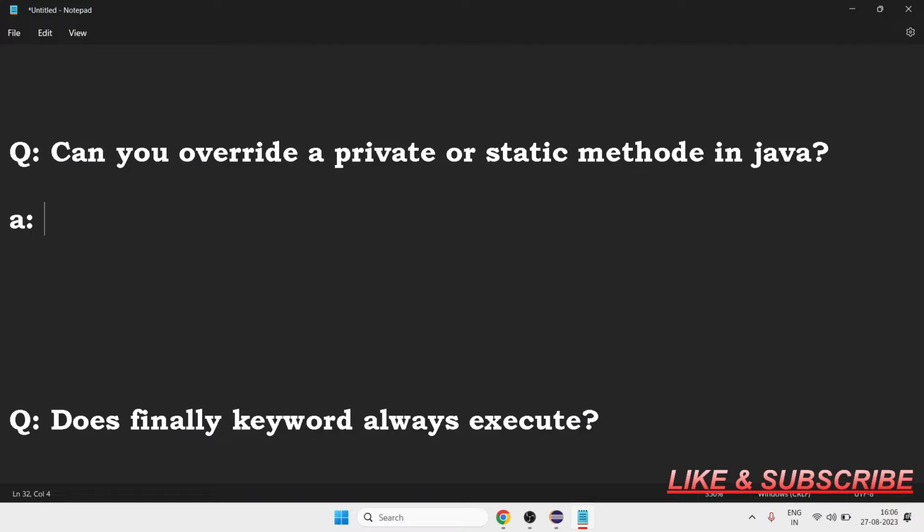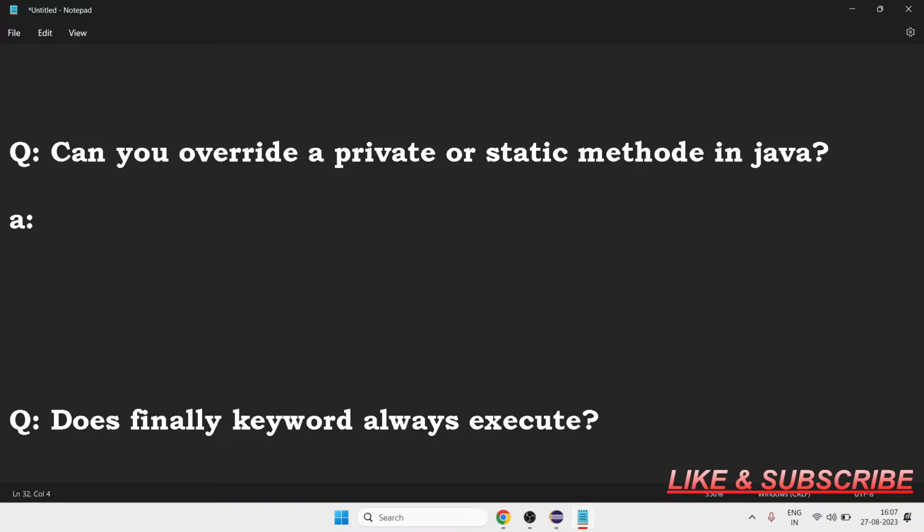Private variable, from its name we can understand that a private method is not accessible in other classes, not even seen by the child class. So how can we override it? We cannot override it. This is a very tricky question.